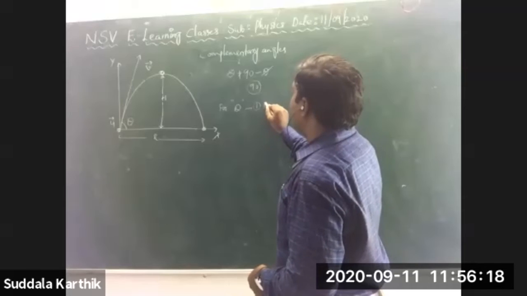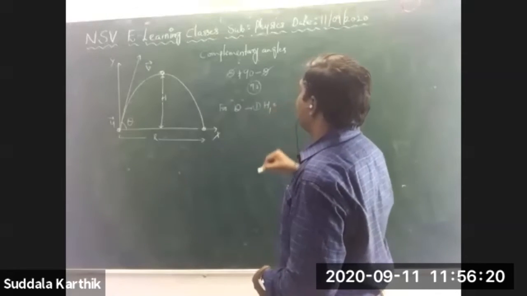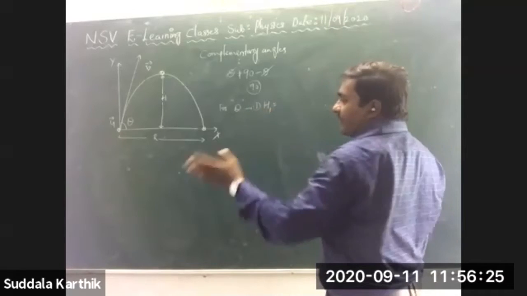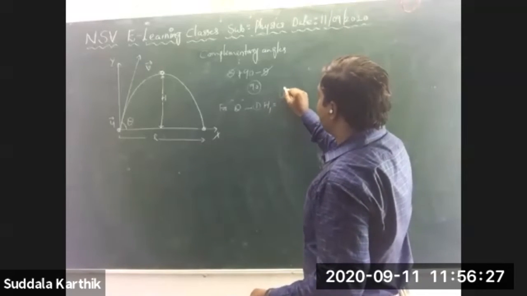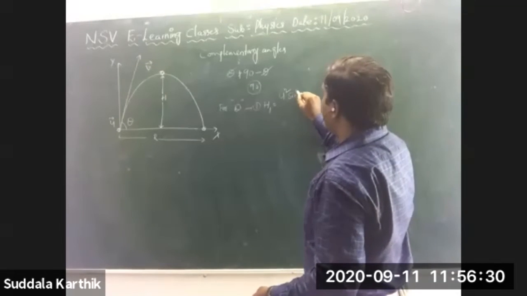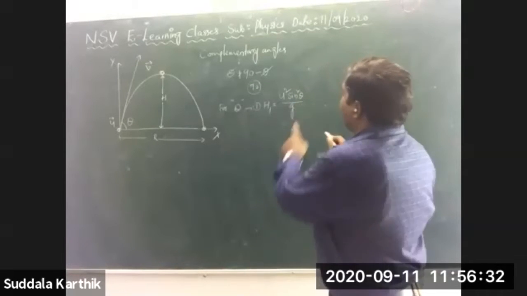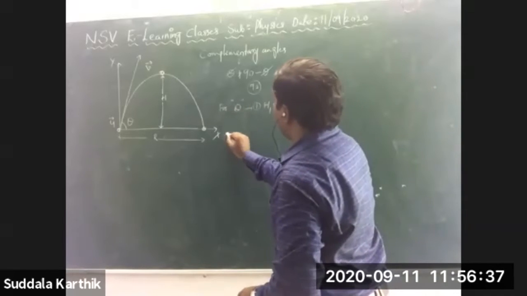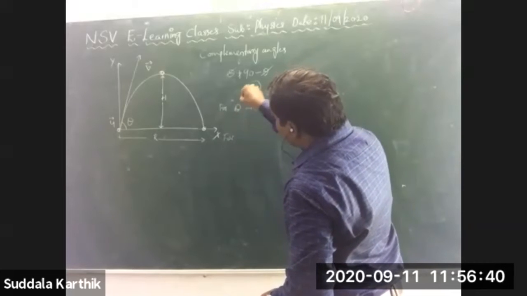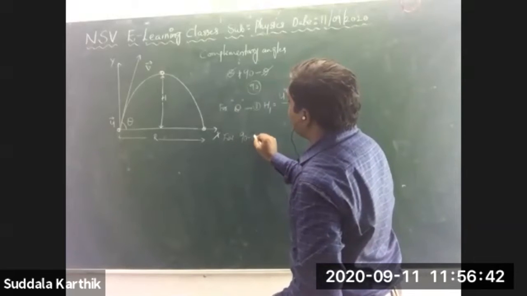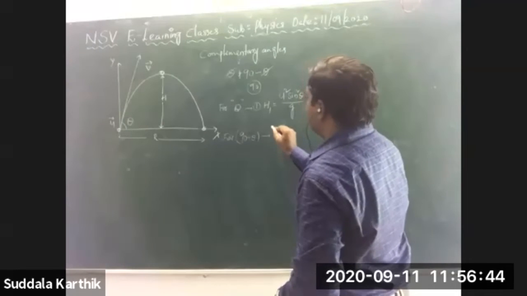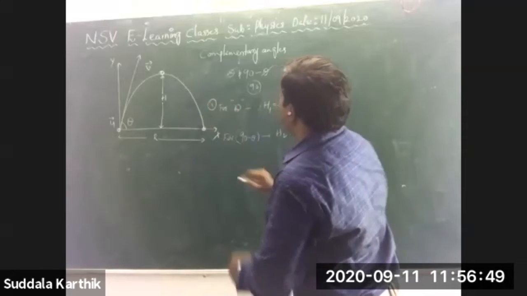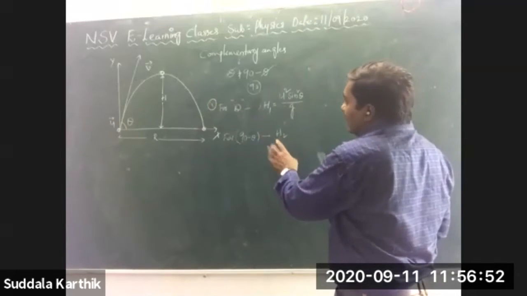maximum height h1. For angle theta, maximum height h1. What is the general formula for H? U square sine square theta by g, Nana. For theta, I am writing it here. For the complementary angle of this one, nothing but 90 minus theta, the maximum height is h2.